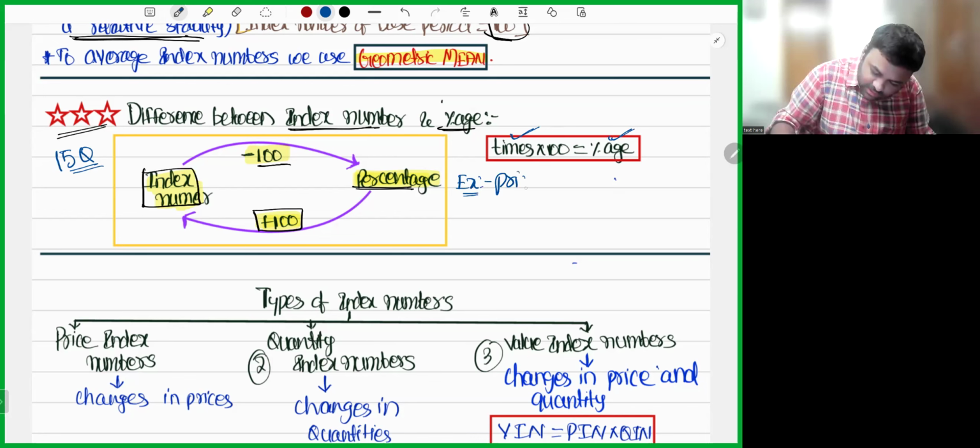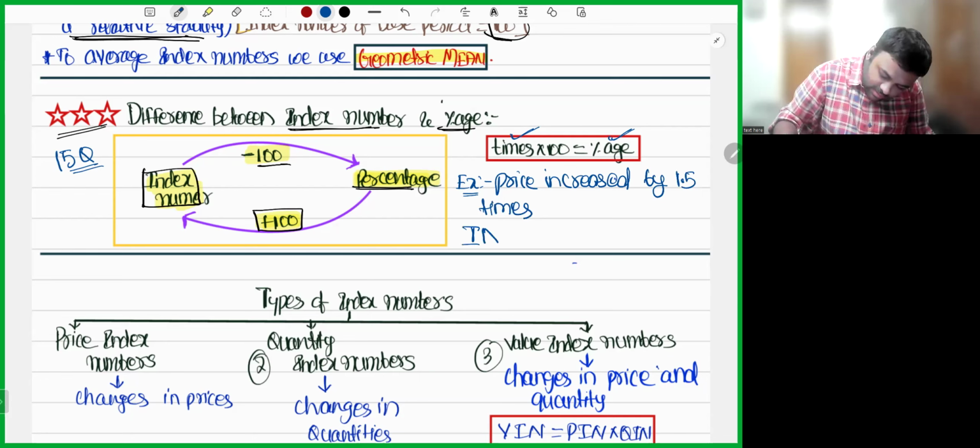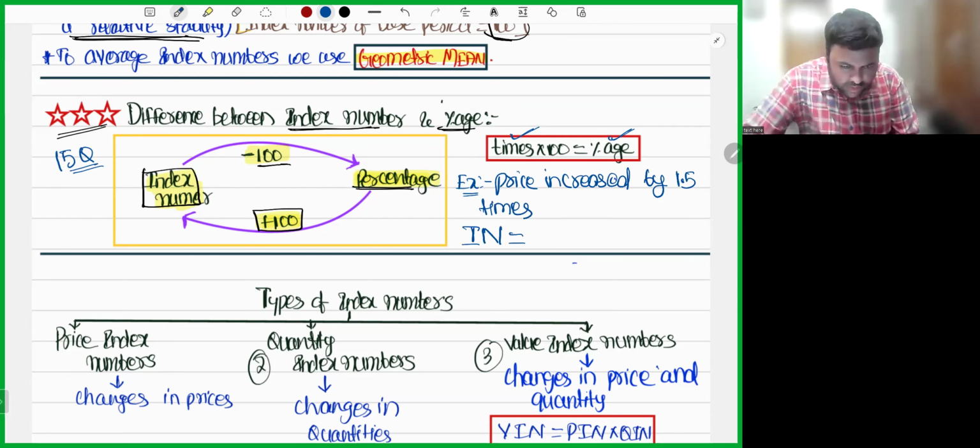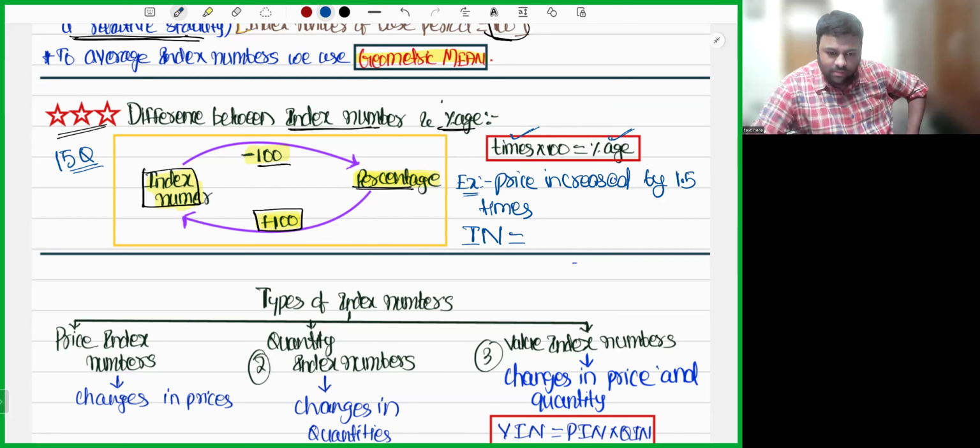Price increased by 1.5 times. Can you tell me what is the index number? Three of you, please try. Price is increased by 1.5 times. What will be the index number? Think and tell. Simple.